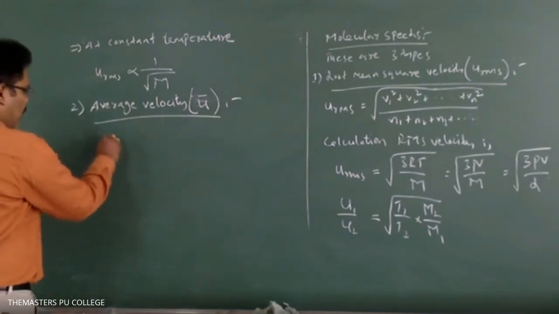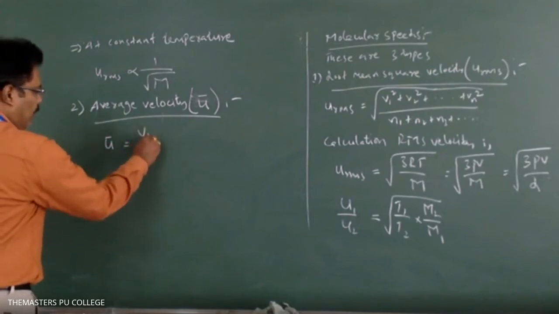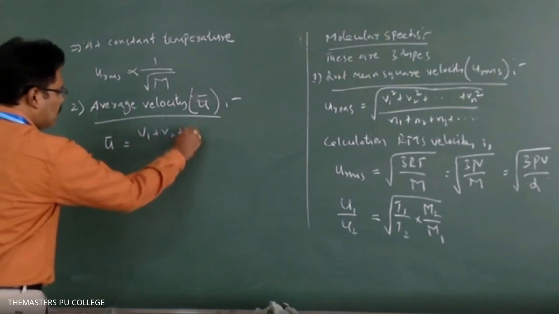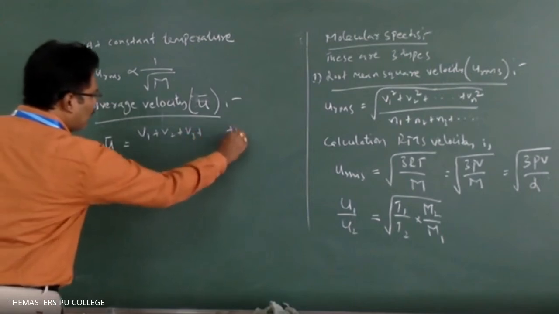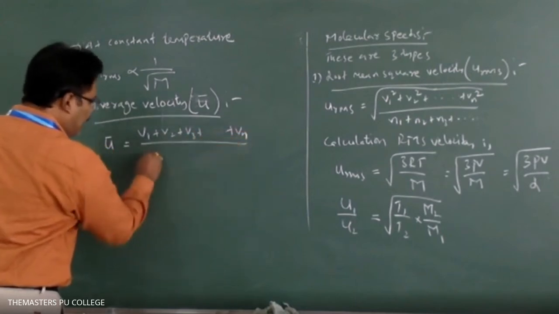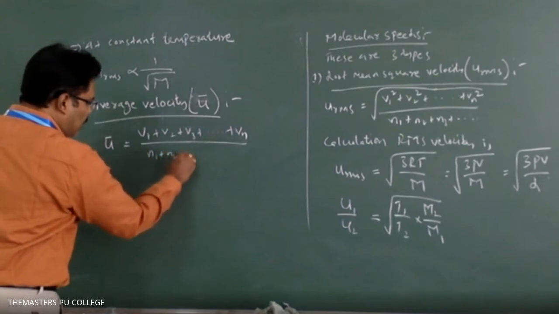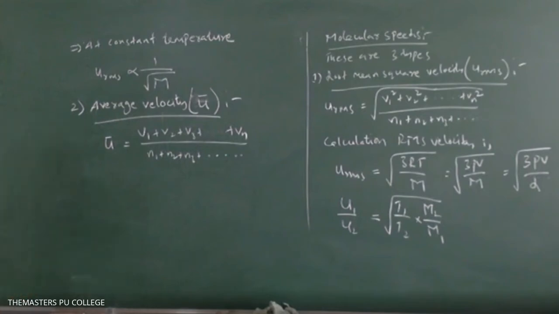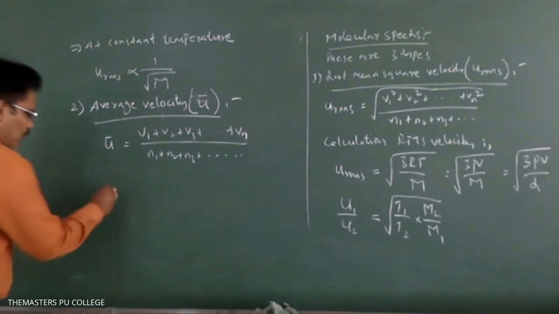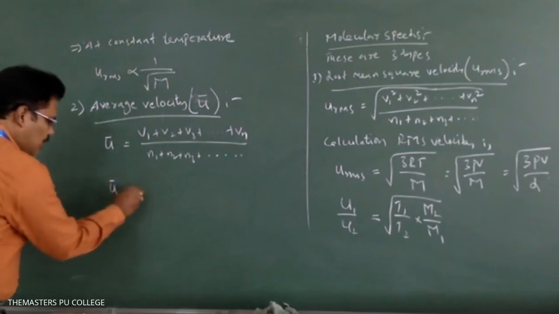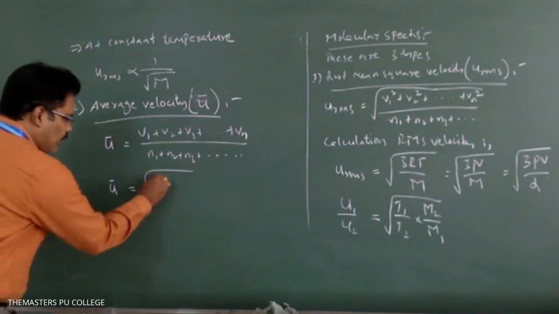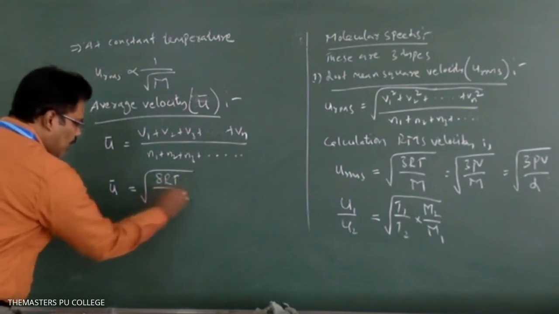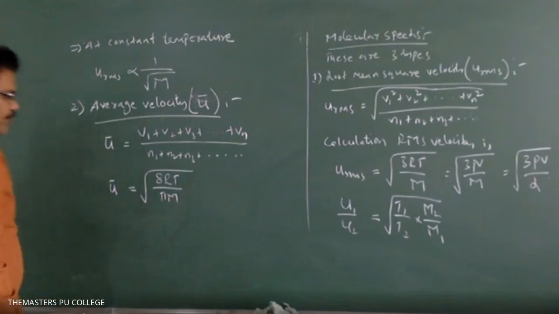So u bar is equal to v1 plus v2 plus v3 plus and so on vn divided by n1 plus n2 plus n3 plus and so on. So this is the actual representation of the average velocity. But for calculation, average velocity u bar is equal to the root of 8 RT by pi m.